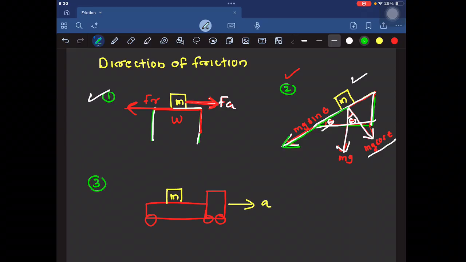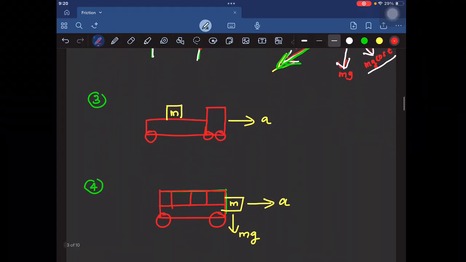Now the third example. Here we have a lorry, and here we put a mass m on the lorry, and the lorry is moving at an acceleration a. So what does this lorry want? Imagine this mass is our fridge or our washing machine, and they are carrying it. Now look, what is actually carrying this washing machine along with the lorry, or this fridge along with this lorry? That is actually the frictional force on the surface.